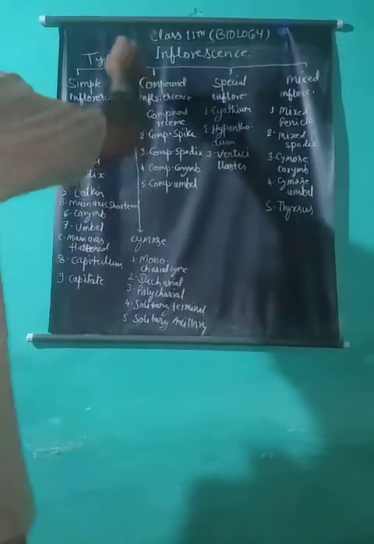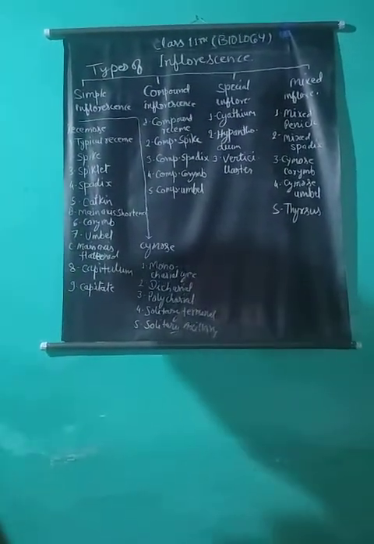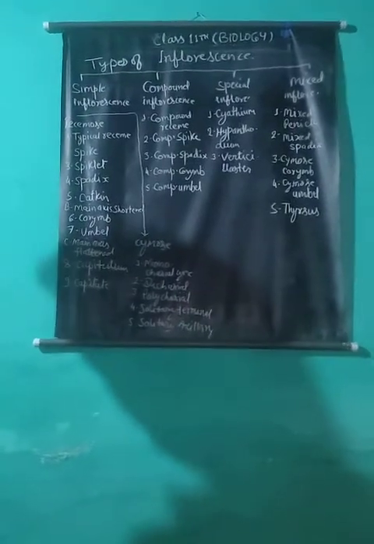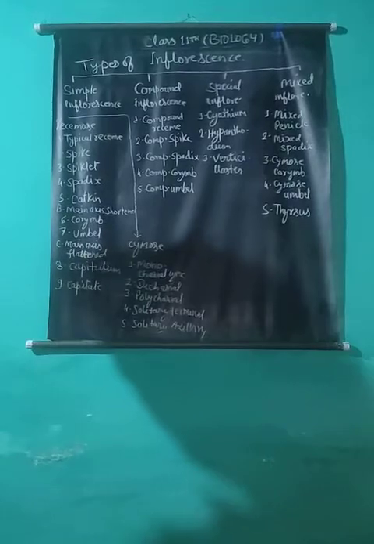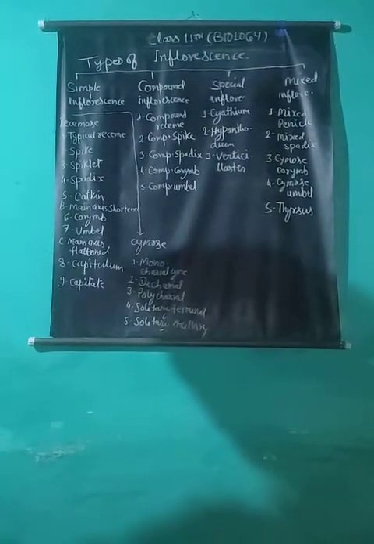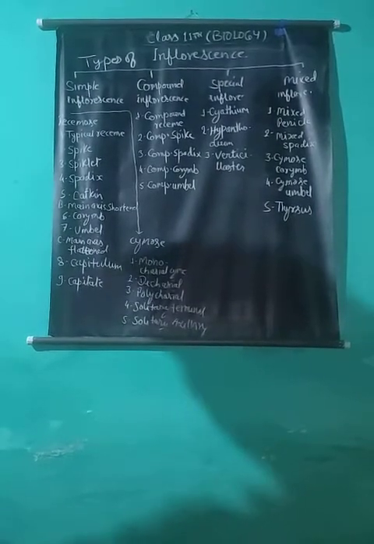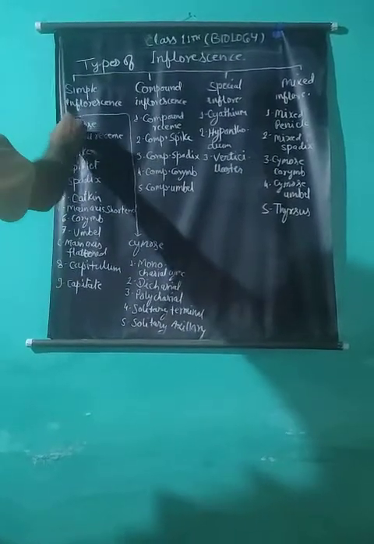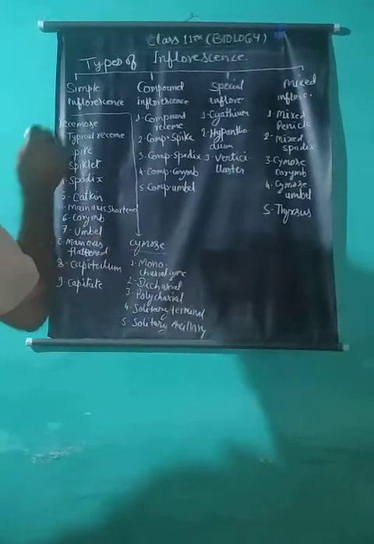These are further divided and subdivided into categories. First, we have to take simple inflorescence. Inflorescence in which flowers are directly attached on the main axis is called simple inflorescence. It is divided into two types: racemose inflorescence and cymose inflorescence.